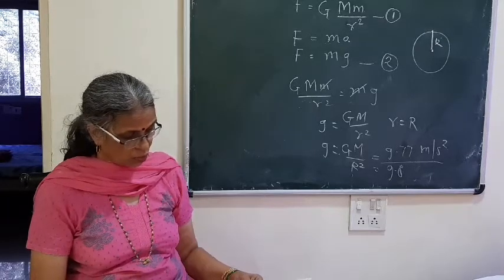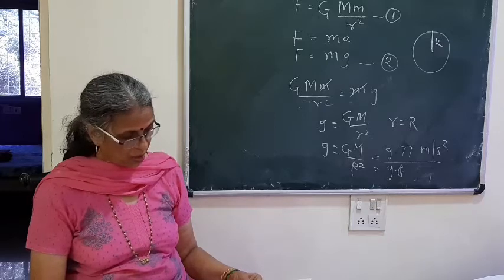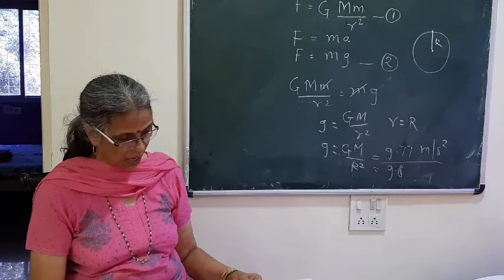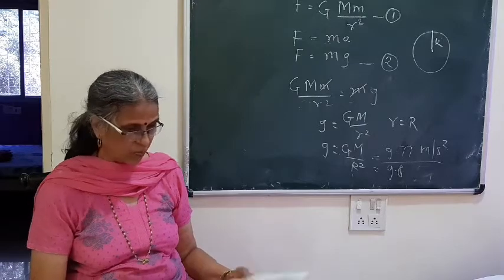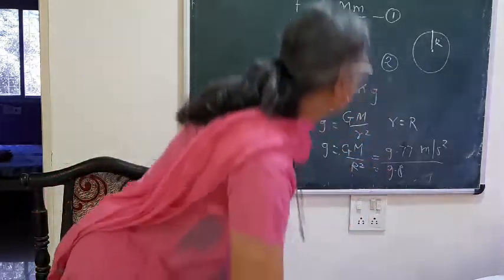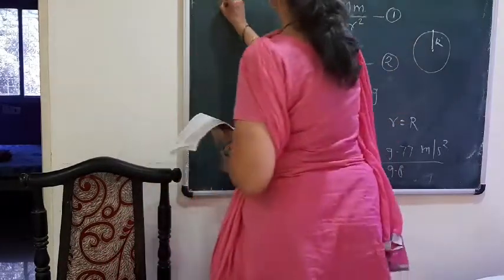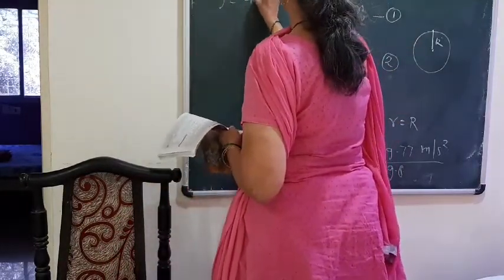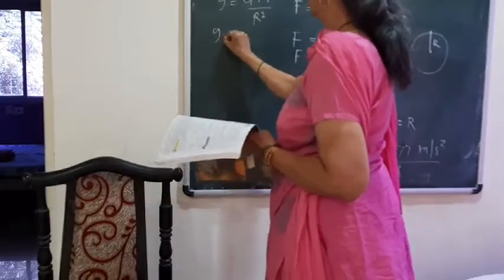Now after that they have asked: what would be the value of g on the surface of the earth if its mass is twice as large and radius half of what it is now? So if I write the equation, g is equal to GM upon R square. You have to remember this formula.